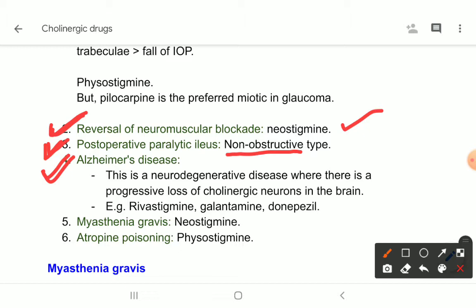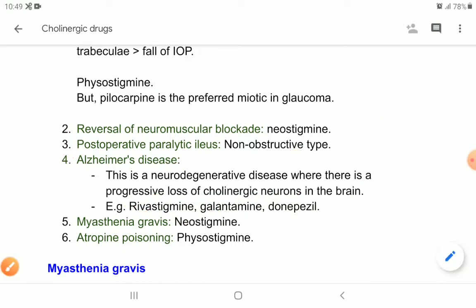Now, what is Alzheimer's disease? Alzheimer's disease is a degenerative disease of the nervous system where there is progressive loss of cholinergic neurons. So the cholinergic neurons are lost, so acetylcholine level decreases on its receptor side. So we use these drugs, that means anticholinesterases, to increase acetylcholine level at their receptor site. For example, rivastigmine, galantamine, donepezil, etc.